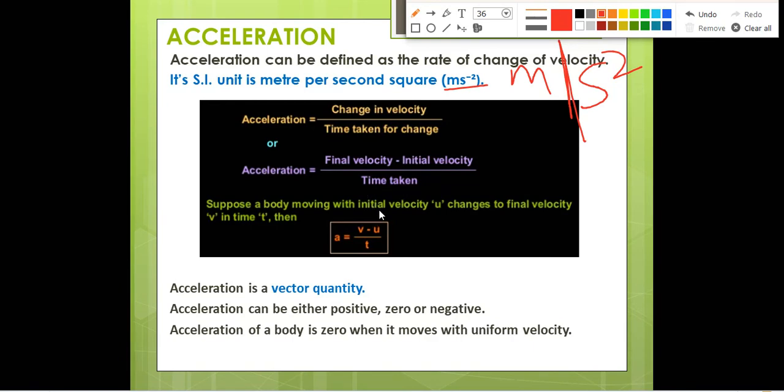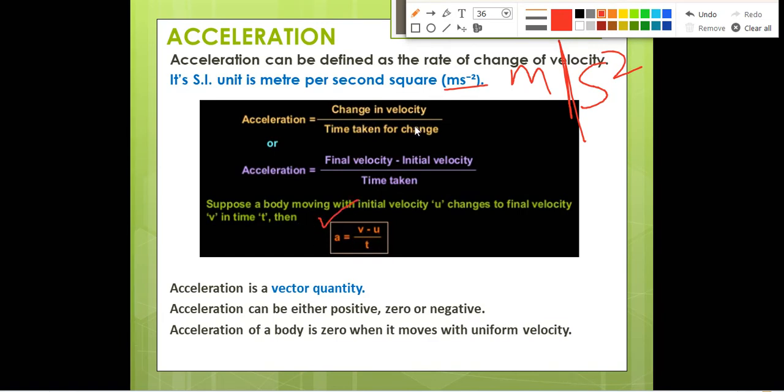Suppose the initial velocity is u, the final velocity is v, and time taken is t, and we represent acceleration with small a. Remember this one: acceleration will always be represented with the small alphabet a. So a is v minus u by t, where v is the final velocity, u is the initial velocity, and t is the time. Remember this formula, this is very important.